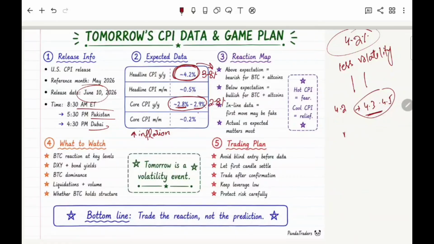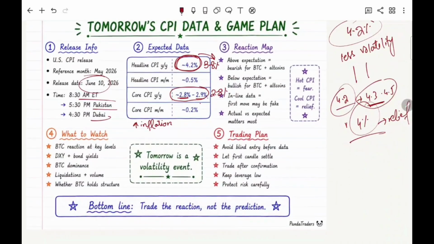And if it comes in less than our expectations, for example, we are expecting 4.2% and it comes as 4%, it means that people will get some relief and it can be slightly bullish for the market, right? That's why today is a higher volatility event. But you should not ignore the key levels. What are the key levels? We are expecting 60k to act as a short-term support level, and 65k and 68k are acting as our resistance levels.